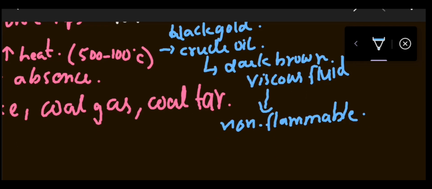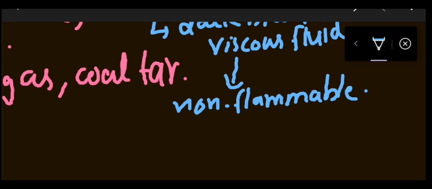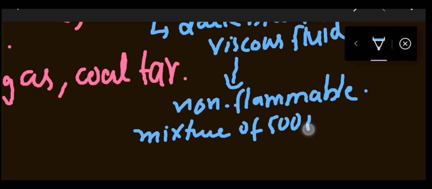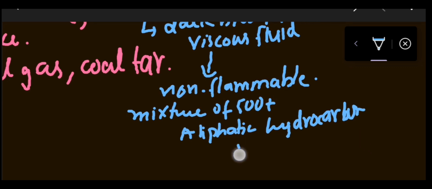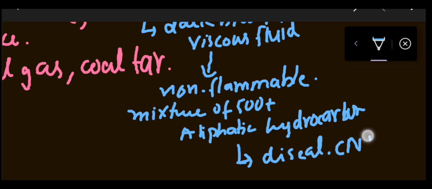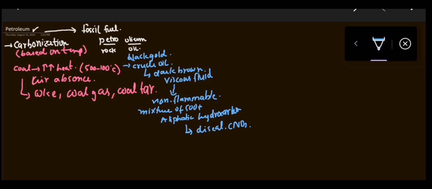This petroleum is basically formed by a mixture of 500 plus aliphatic hydrocarbons, such as diesel, CNG, like this.